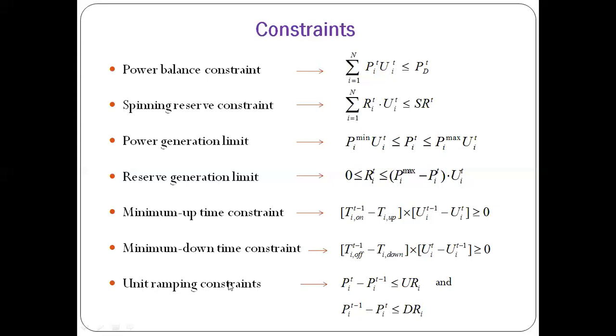Next, the unit ramping constraints. Ramp rate constraints, we have already discussed that every thermal generator should satisfy these ramping constraints. It follows the ramping characteristics. It should not generate the maximum power instantly. It takes some time from 0 to maximum. So from minimum to maximum, not 0 to maximum, from minimum to maximum and maximum to minimum. So that is minimum to maximum, the up rate constraint, and maximum to minimum, the down rate constraint. This is all we have to discuss in this particular lecture. The rest we will discuss in our next lecture. Okay, thank you.